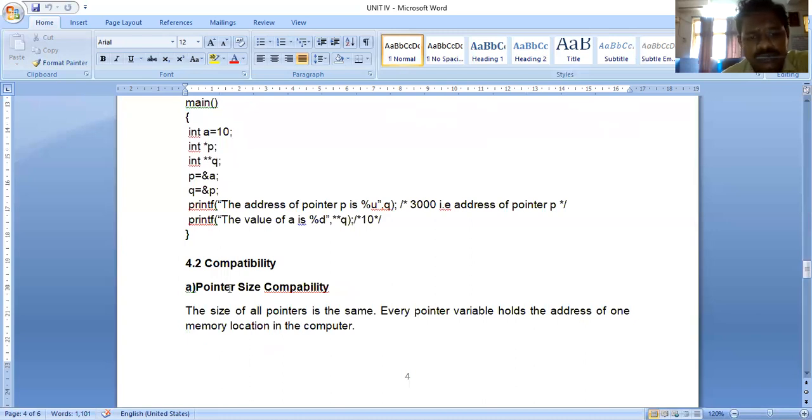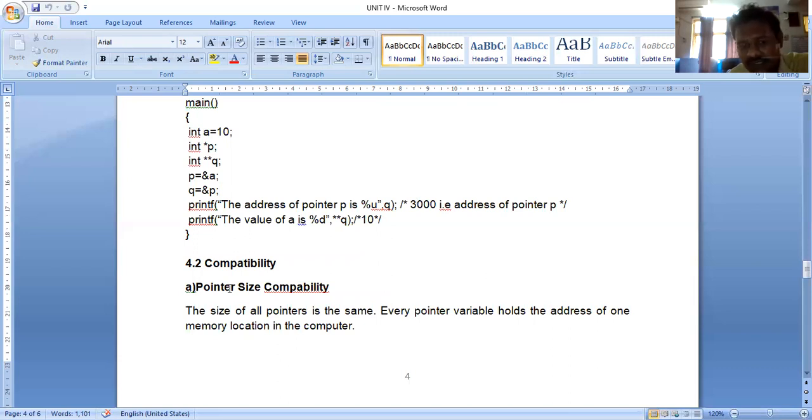Now printf("The address of pointer p is %u", q). So q contains the value 3000. Suppose I want to access the value of a using the double pointer. I can give the instruction printf("The value of a is %d", **q). The **q gives the value 10. This is a double pointer or pointer to pointer.